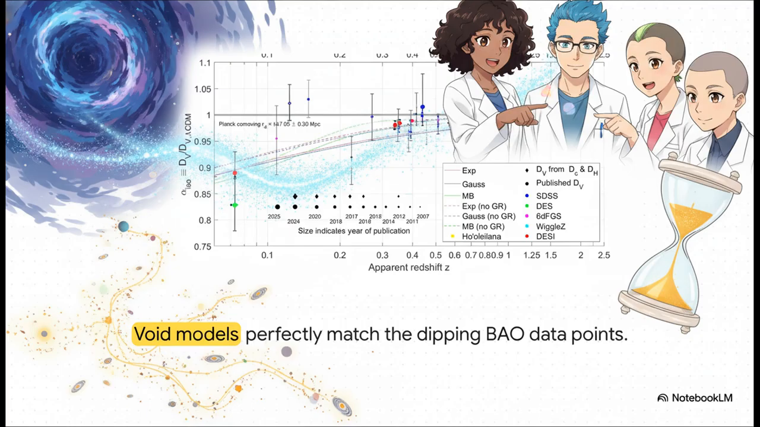Now check out the solid colored lines. Those are the void model predictions. And get this, they were mapped out years before some of this newer data even existed. The solid void model lines match the dipping data points absolutely perfectly. It is literally an elegant fit.